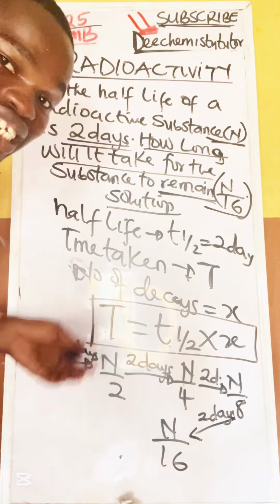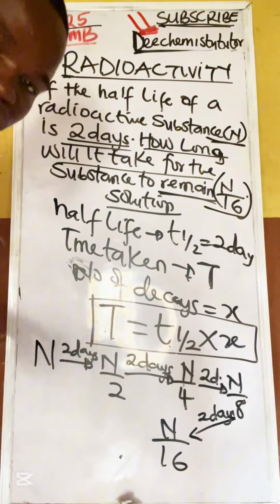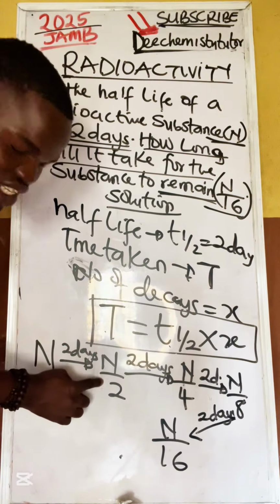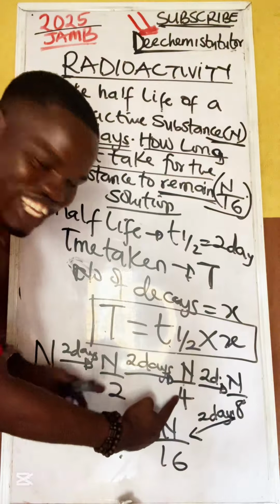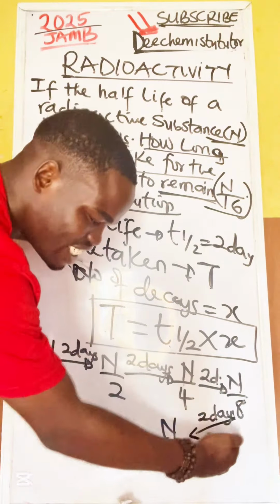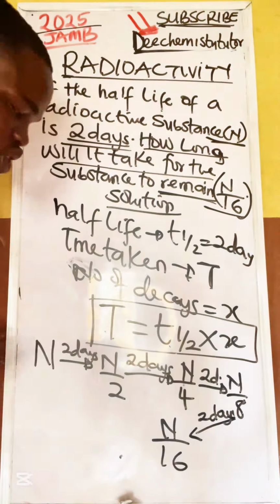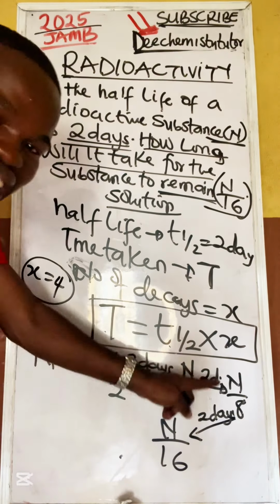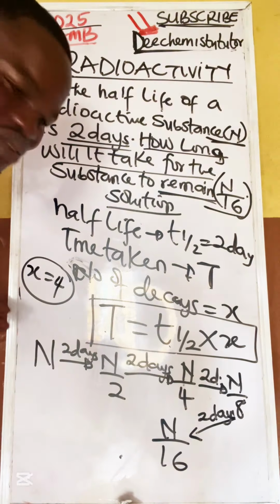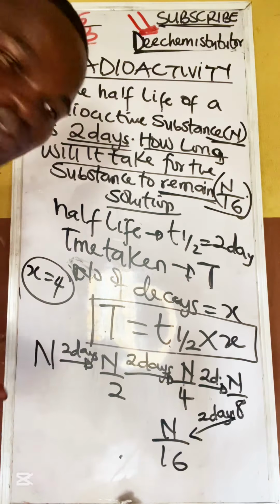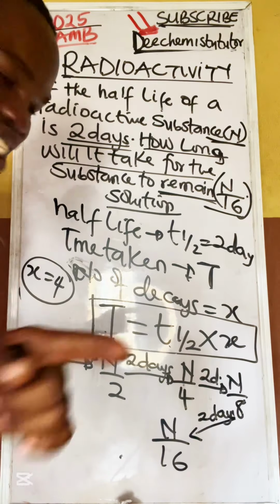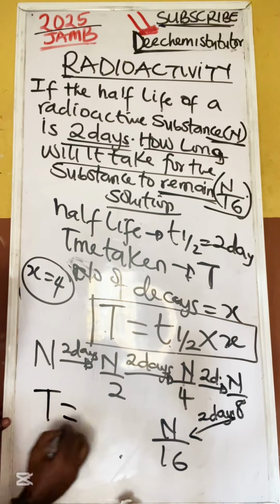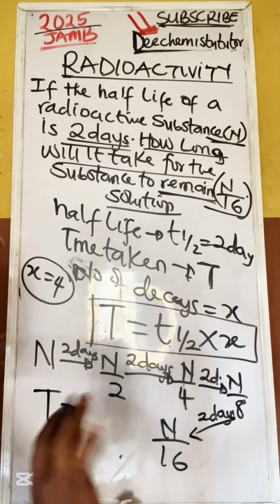So the question here is easy. Some of you don't understand what I mean by X, number of decays. Look at it. This is the first decay, this is the second decay, this is the third decay, and this is the fourth decay. That means in this question, X is 4, because it undergoes 4 decays. What is the half-life? The half-life is 2.